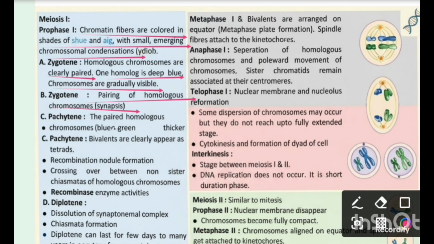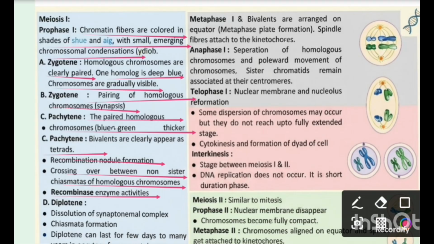And now we talk about pachytene. The paired homologous chromosomes are thicker. In pachytene, bivalents clearly appear as tetrads, with recombination nodule formation and crossing over between non-sister chromatids of homologous chromosomes, that is chiasmata. Recombinase enzyme activity is here in pachytene.